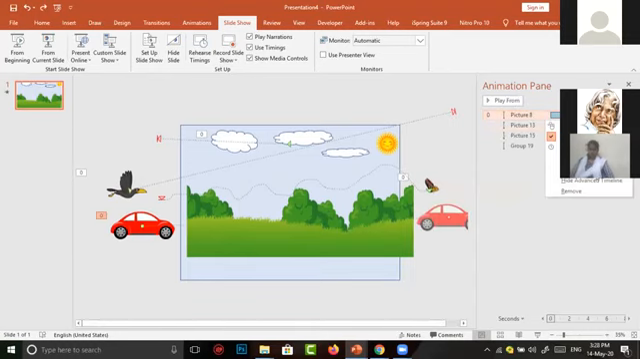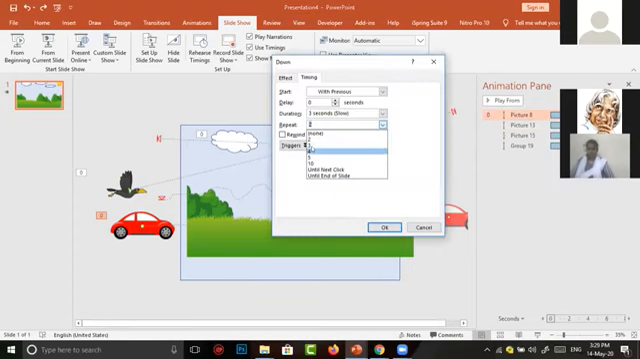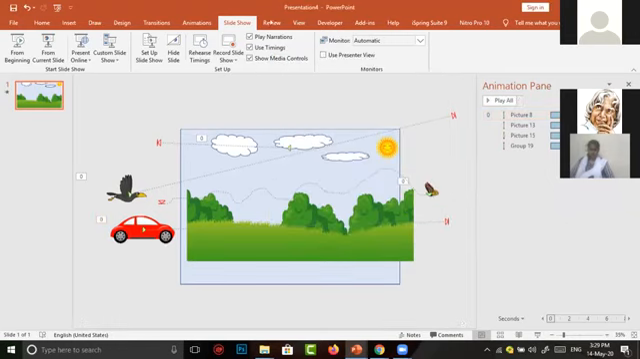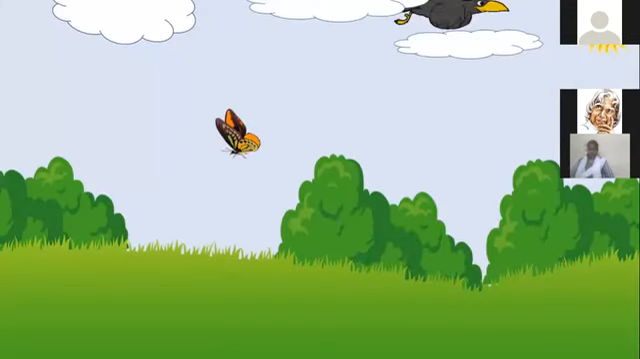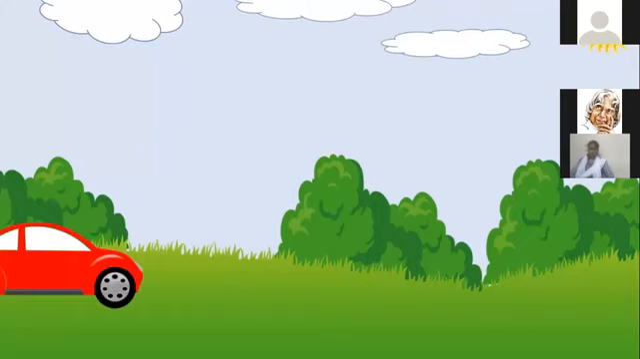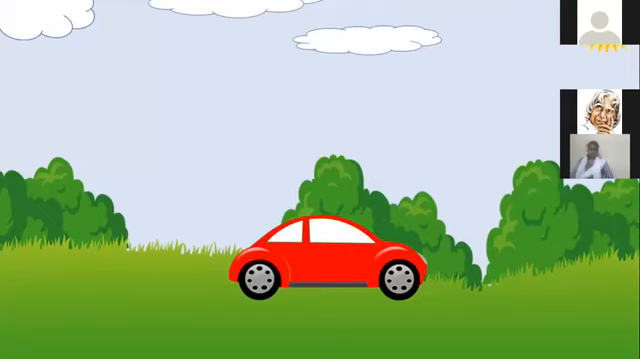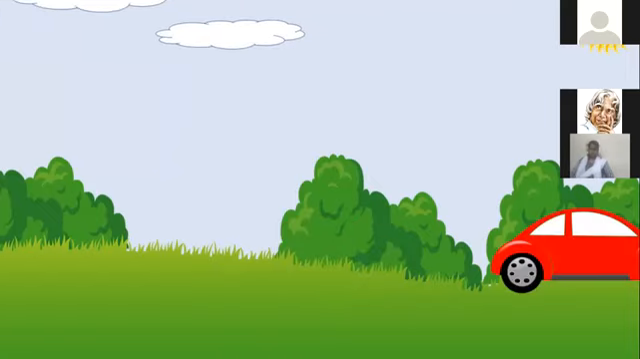We have to go to the timing option. Suppose we select 3 here, it plays 3 times. 4 here, it plays 4 times. Suppose I want to select until end of slide, then click on OK. The same procedure has been applied to other things we have animated so far.